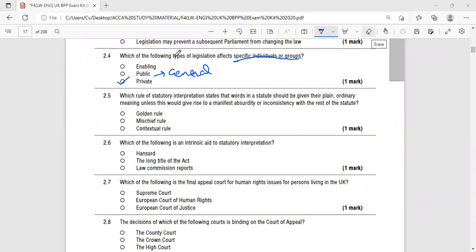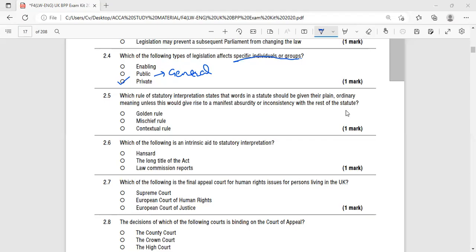Okay, next one is which of the following rules of statutory interpretation states that words in a statute should be given their plain, ordinary meaning unless this would give rise to a manifest absurdity or inconsistency with the rest of the statute. So, in the question, he is saying which rule of statutory interpretation states that words in a statute should be given their plain, ordinary meaning unless this would give rise to a manifest absurdity or inconsistency with the rest of the statute.